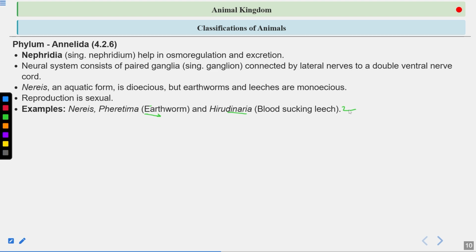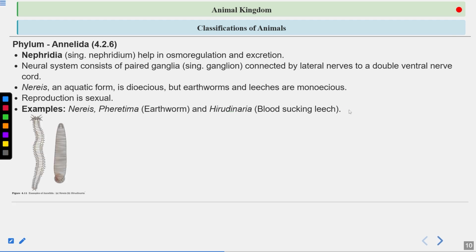Now let's study the significance of annelids also. They are important soil organisms like earthworm. They play a role in soil fertility as well. Some of these organisms are used as medicine also, like leeches, which suck out the toxic blood. So these are the significance of these organisms. Earthworm is known as the farmer's friend.